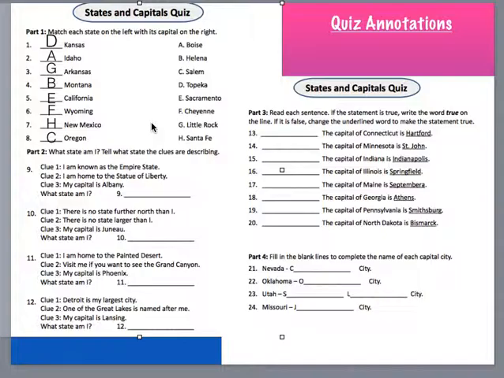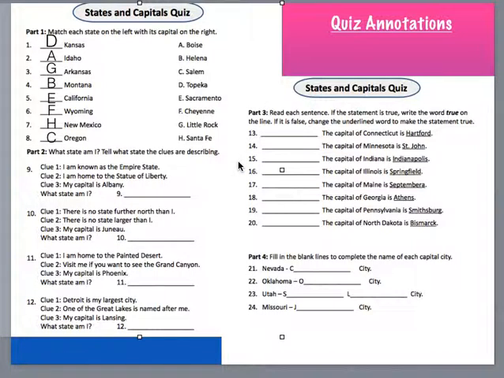So, moving on to number 9. The question says, what state, oh, the directions, I'm sorry. Say, what state am I? Tell what state the clues are describing. So for number 9, clue number 1 is I'm known as the Empire State. We went over all nicknames, we went over all capitals, so this should have been a piece of cake.